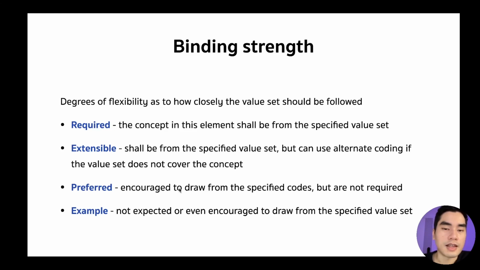Preferred is like they want us to use it, but not required. We can use that if we want. Example is just like an example. We can use it or not. It's totally up to us. And all of this is about data types.